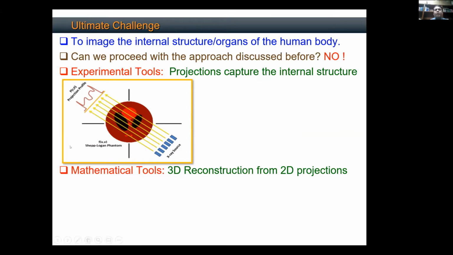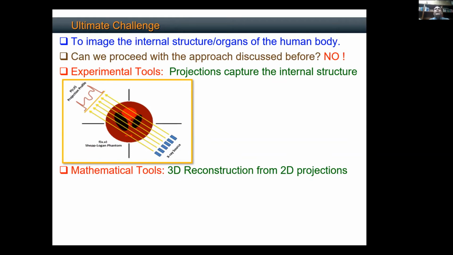Now, because it's a two-dimensional object, it will create a one-dimensional shadow. Basically, we have an X-ray source that emits X-rays in some orientation. Let's say these are a parallel beam of X-rays. As these X-rays pass through my object, they intersect different structures inside the human body, and they get attenuated depending upon the material property of the organ.